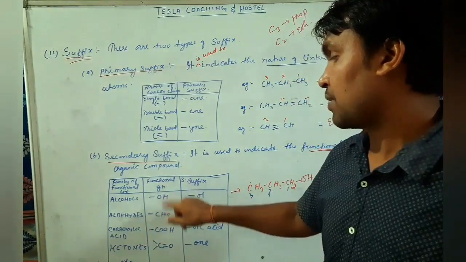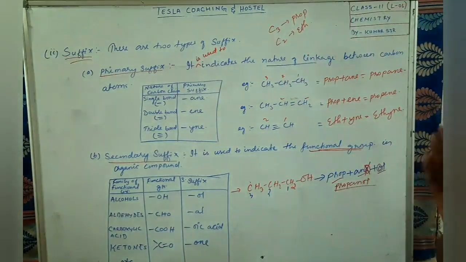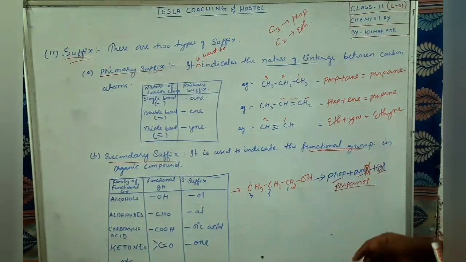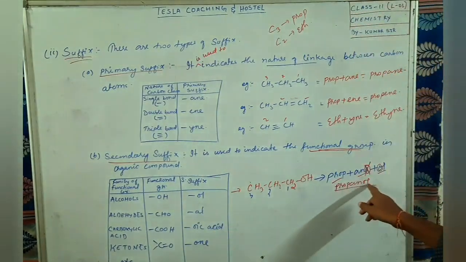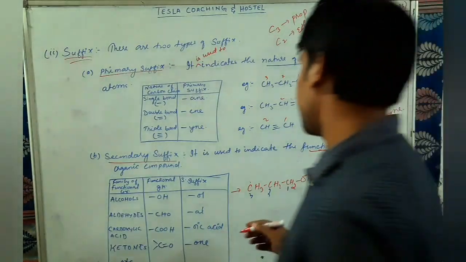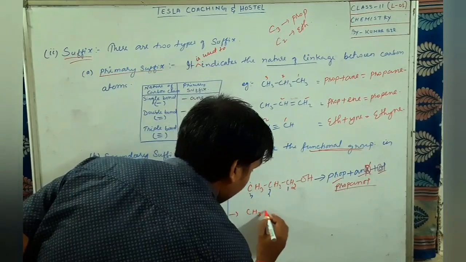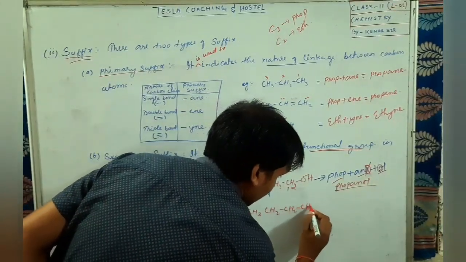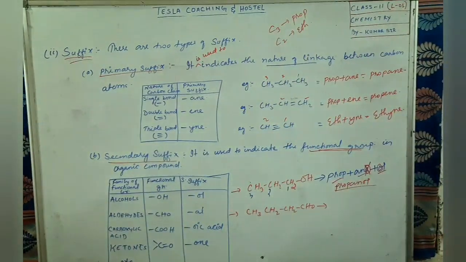Now coming to the next one, aldehyde. The functional group is single bond CHO. Wherever CHO is there, you should understand that it is an aldehyde. At the end of the name, al will come. Like we got ol here, in aldehyde al will come. Example, let us take CH3, CH2, CH2, CHO. So this is the one compound.